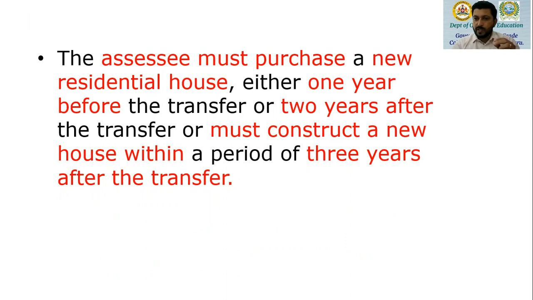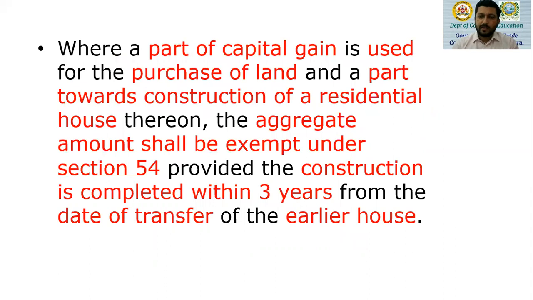So as far as purchase is concerned, the assessee can purchase 1 year before transfer of this particular house, or within 2 years from the date of transfer of that residential house, as far as purchase is concerned. As far as construction is concerned, within 3 years from the date of transfer of that house, an assessee must have constructed a new house property.